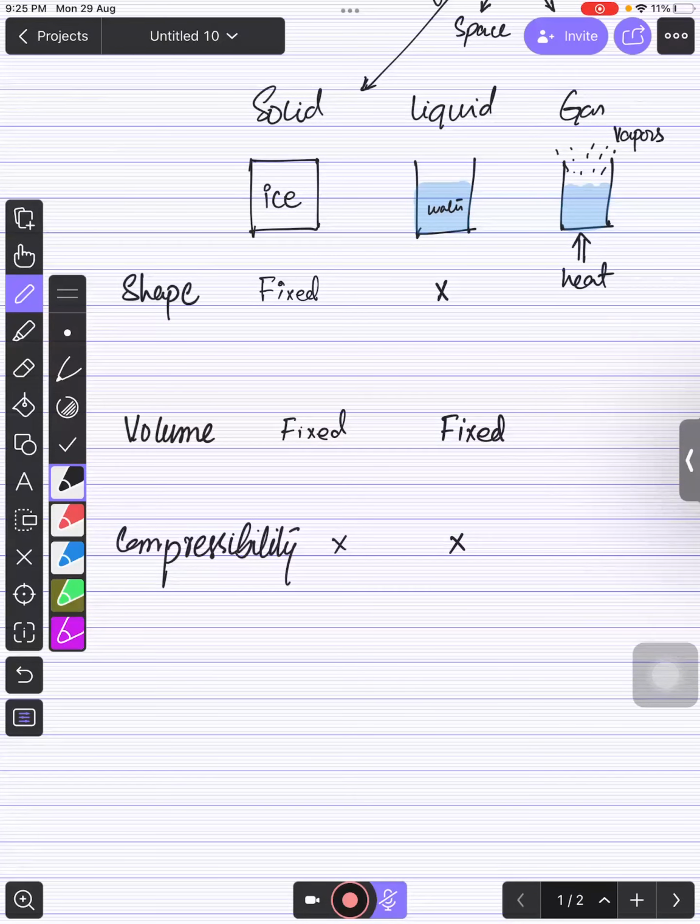And what about gases? If you take a balloon and you are adding gas to it, you will see that the gas, when filling the balloon, takes the shape of the balloon. If you fill gas into a gas cylinder, you will see that the gas takes the shape of the cylinder. And if you put too much air in the balloon, the balloon will burst and all the gas will spread through the room. So gases do not have a fixed shape, and they don't have a fixed volume either. They will take the volume of whatever the container is.